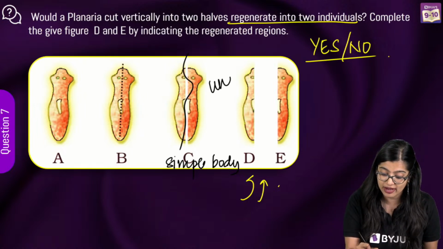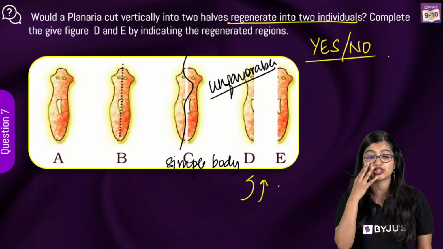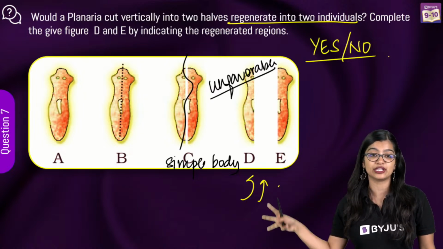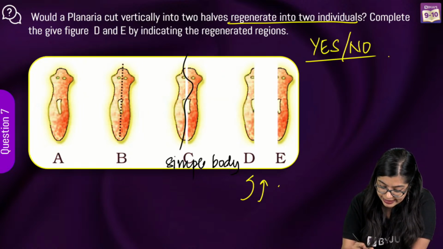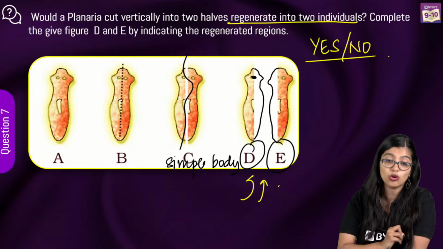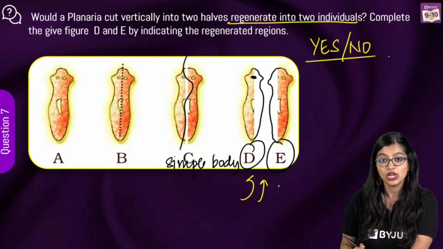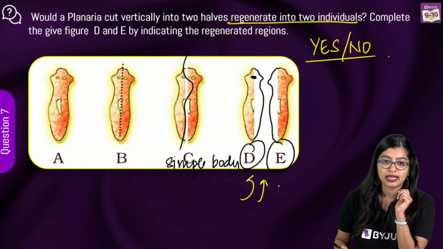we observe that this is unfavorable for the planaria, right? And we know that during unfavorable conditions, organisms like planaria will regenerate. So in this case, what will happen? In the case of D and E, we see that the planaria will regenerate, right? And it will grow into a new organism. So at the end of the day, we are going to get two planaria organisms like this. So whatever part is missing, it will regenerate that, okay?